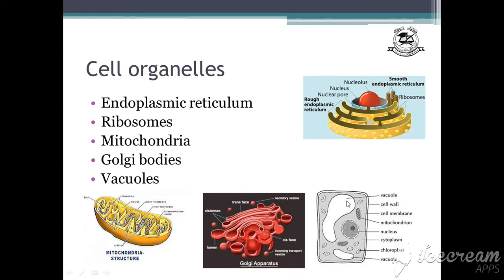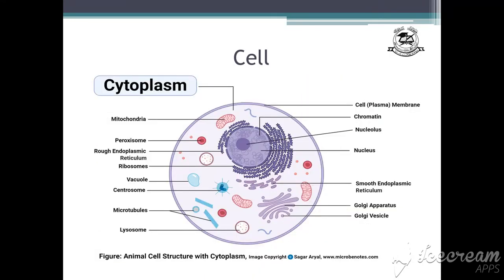Alright. So now when we see a cell, where are these present inside the cell? You can see this is the nucleus. Okay, these are endoplasmic reticulum. Attached to them are ribosomes. This one is mitochondria, and these are Golgi bodies. Alright, and this one is a vacuole. I have told you it is mostly filled with water. It may be large, it may be small.